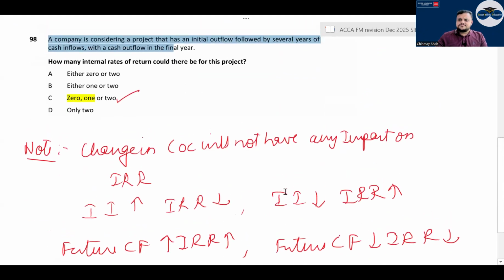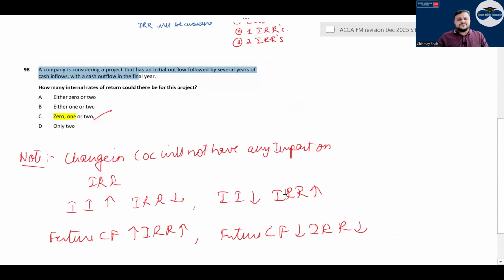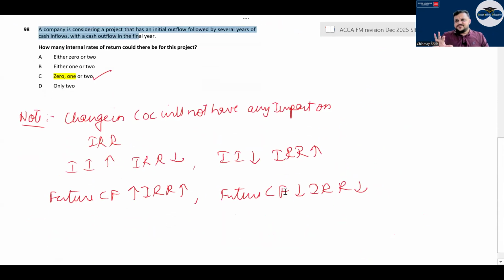Have a look. Now, what happens if you change certain aspects whenever you are calculating IRR or NPV, right? This is something that you can have a look at. If the cost of capital goes up, your NPV will fall. If the cost of capital goes down, your NPV rises, correct? If your initial investment goes up, your NPV will reduce. If your initial investment goes down, your NPV will increase, correct?